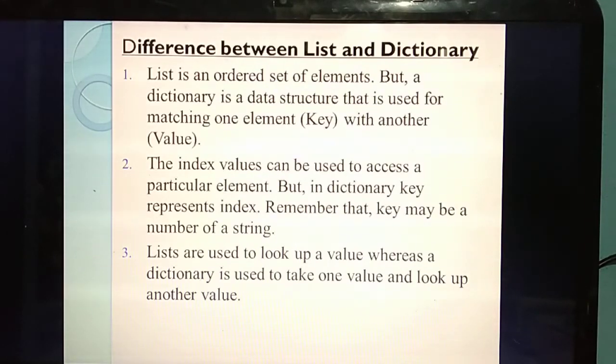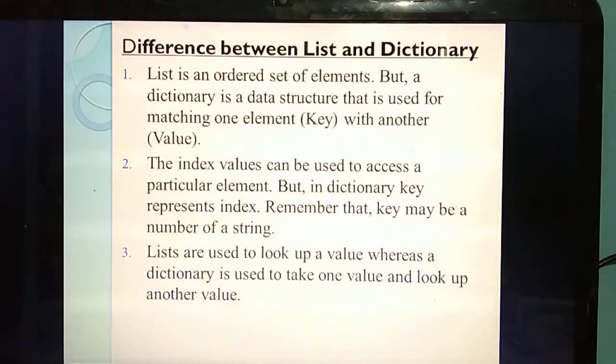The second point is, how will you access an element from a list? Using the index value you will access a particular element, isn't it? But in a dictionary, you need to give a key value for each element. The key may be a string, for example name, roll number, and so on. Normally you access an element using an index value in a list, but here you are accessing the element using a key value. The name of the key you need to give inside the brackets. That's the second difference. Okay.